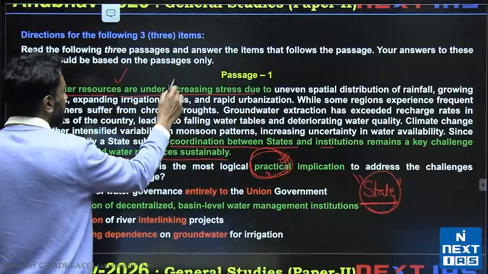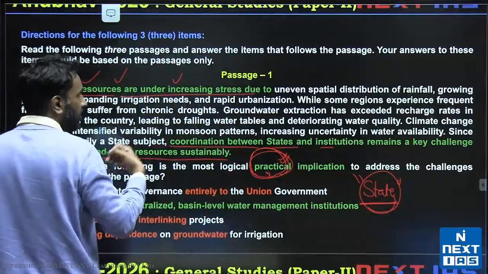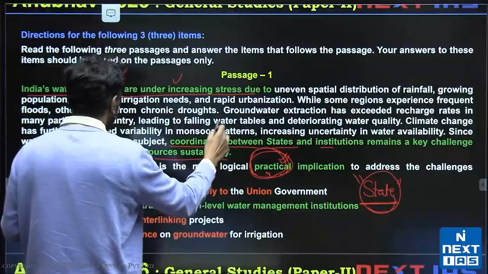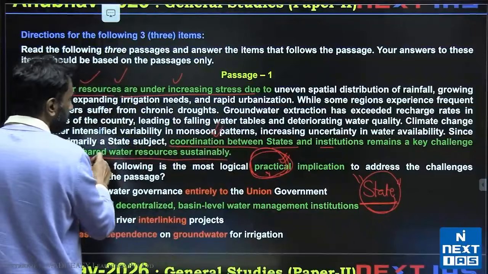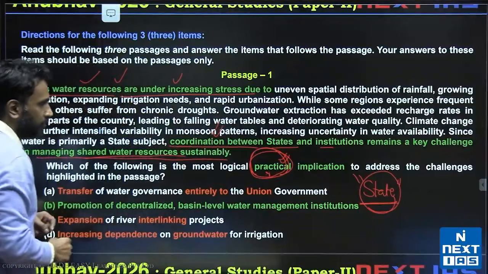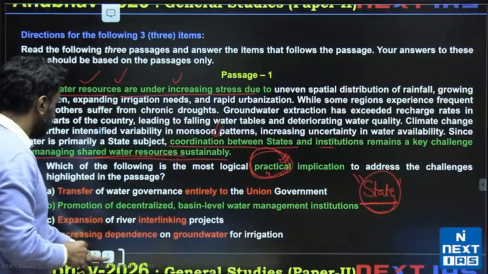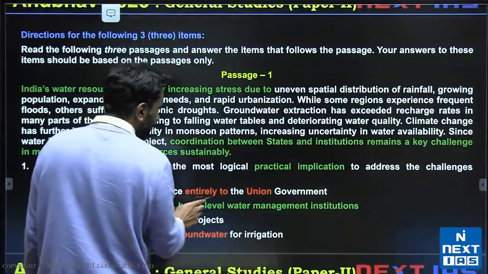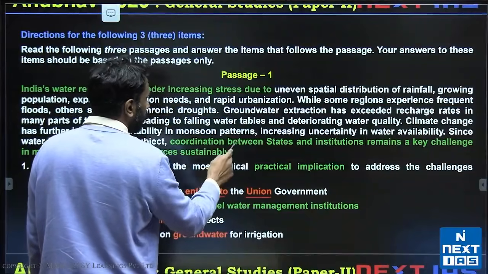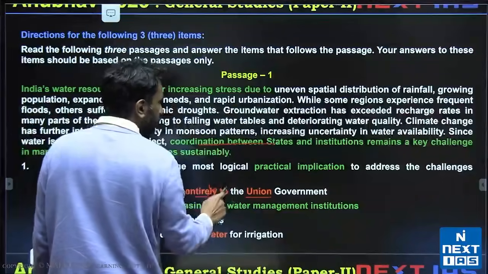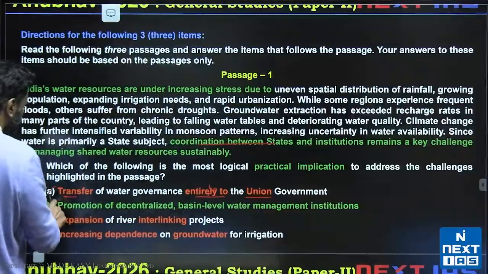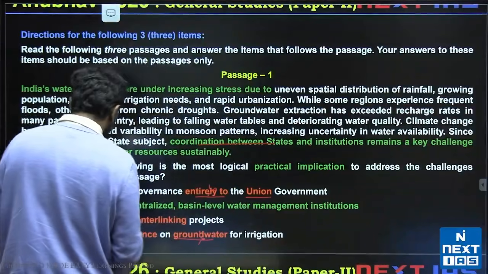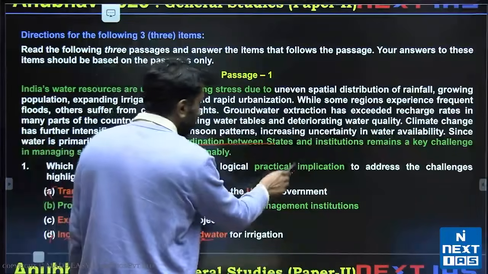Our data is that there is increasing stress for water resources, and what we need are coordination institutions which will give us some kind of coordination between states so that they can manage the water in a more sustainable way. Now A says transfer of water governance entirely to the Union. This would be invalid. This does not allow states and institutions to share it correctly. D says increasing dependence on groundwater. This would be a completely invalid practical solution.